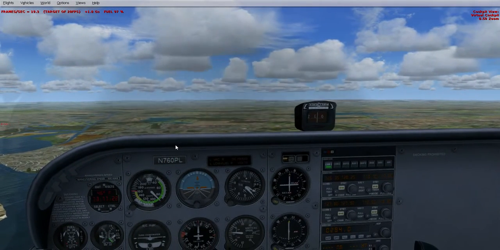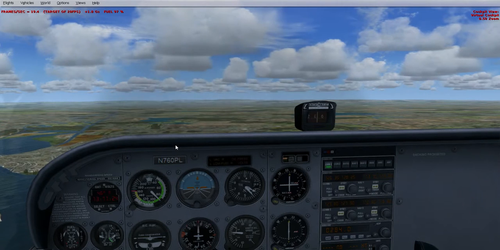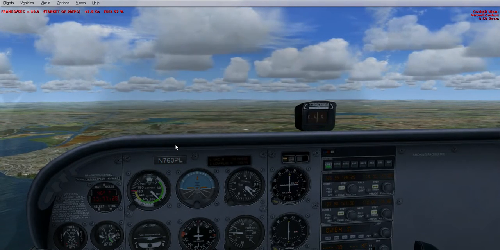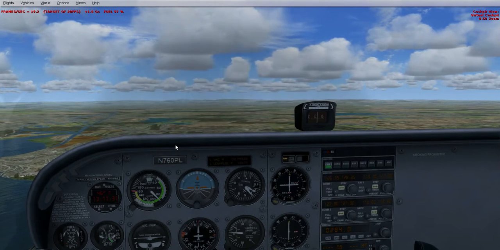It does take a bit of time to get the SATEC flight yoke set up. If you want it set up properly, there's quite a lot of good buttons on the SATEC flight yoke.